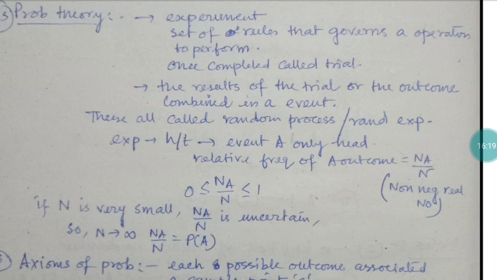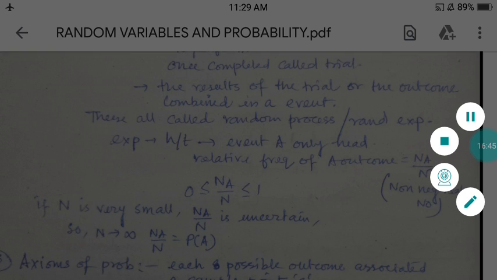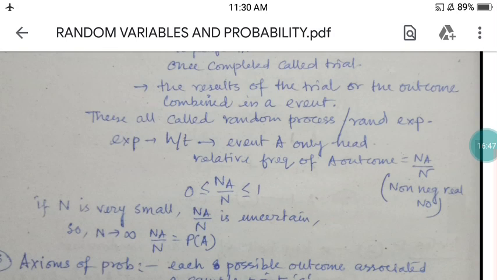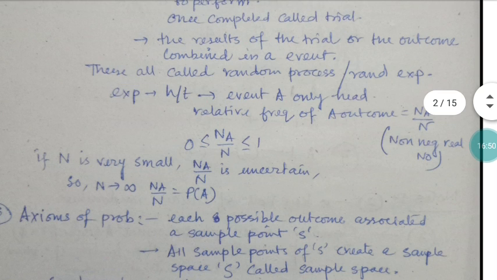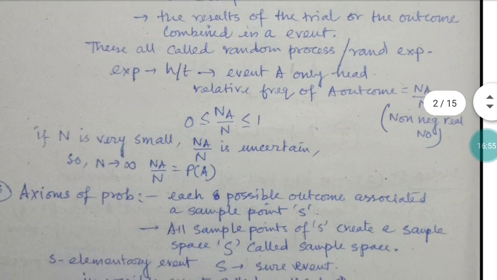In this case, suppose you have a coin. If you are tossing the coin, either the outcome is head or the outcome is tail. So the total number of outcomes that can come, either head or tail, so total n is 2. So the probability of head is the relative frequency, where the total number is n, and head will come for only one time. So in that form, you can see the relative frequency Na by n must lie between the range of 0 to 1.